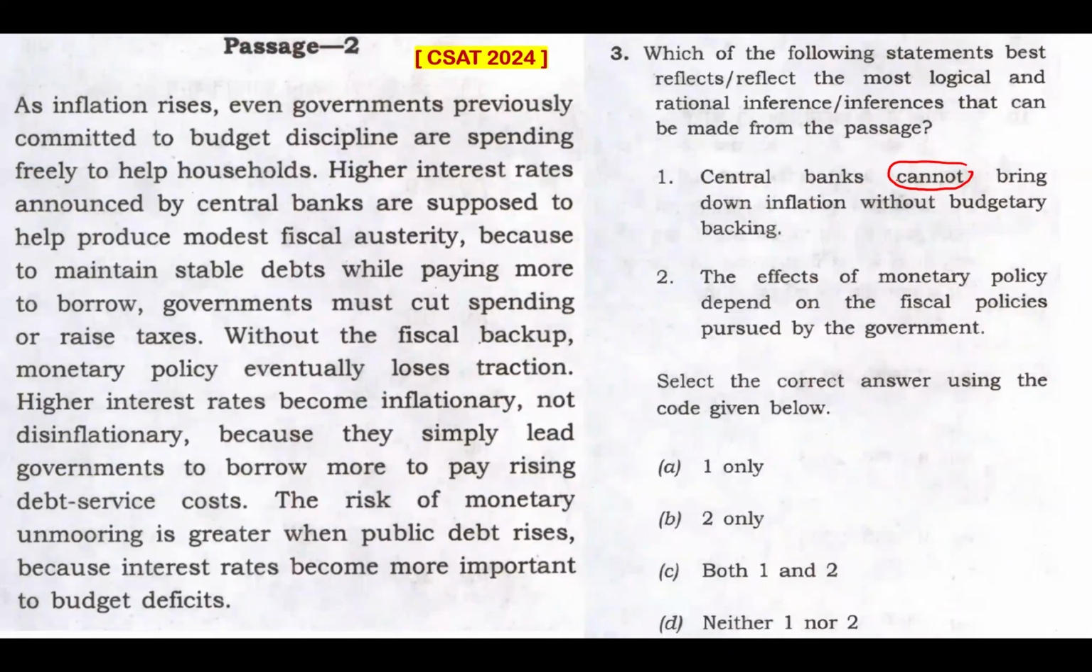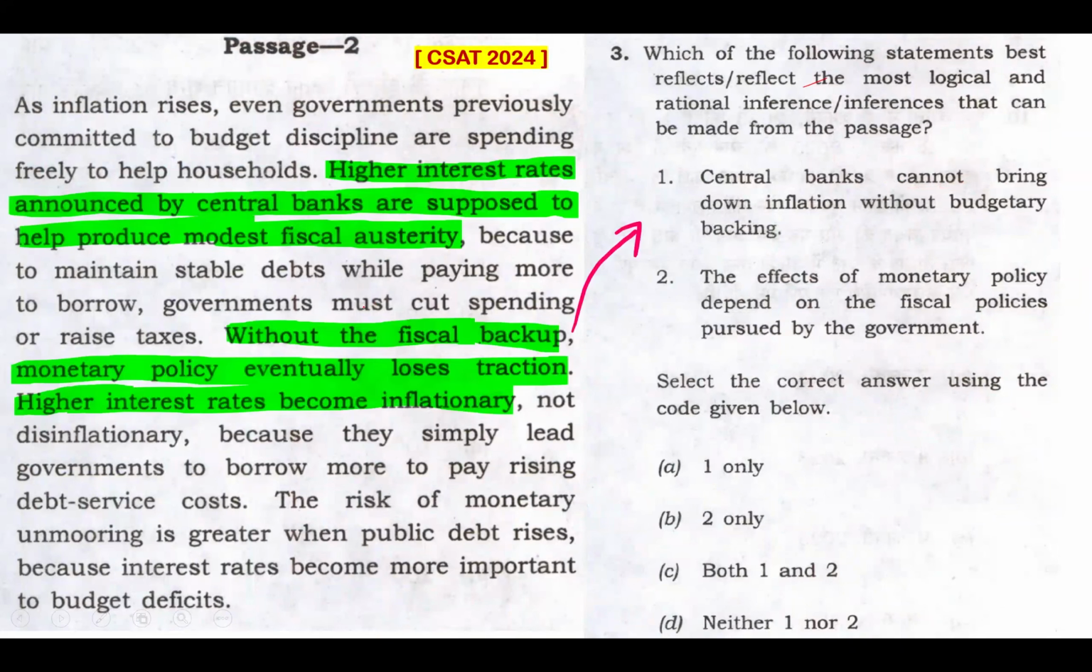Rightly said by UPSC in its official answer key too. This part, if you read, higher interest rates announced by central banks are supposed to help produce modest fiscal austerity. Yes. However, without the fiscal backup, monetary policy eventually loses traction, its effectiveness. Higher interest rates become inflationary. Well, this would mean it implies central banks cannot bring down inflation without budgetary backing. So that's how it is inferred from this passage. Statement 1. Let's check for statement 2.